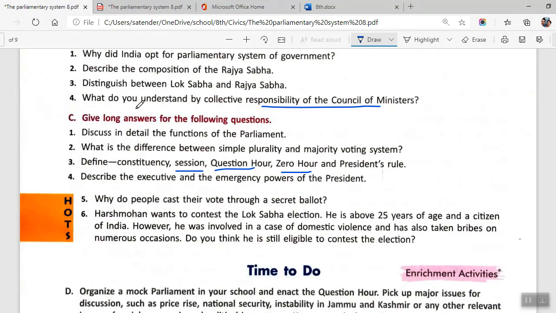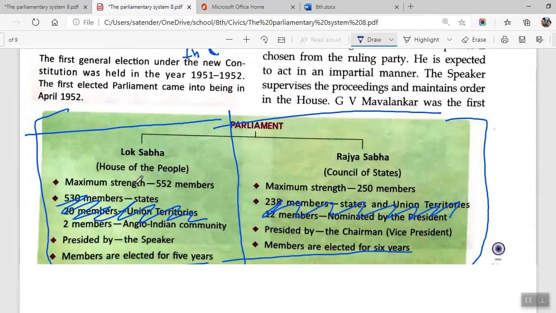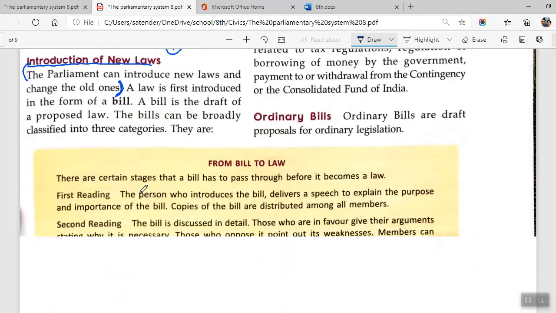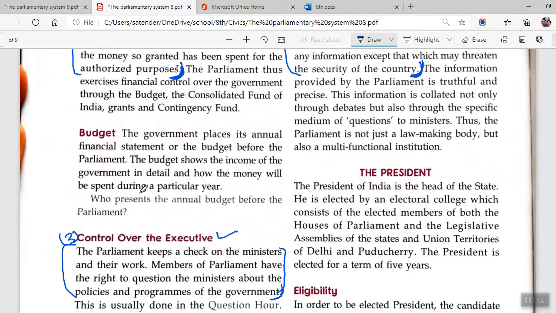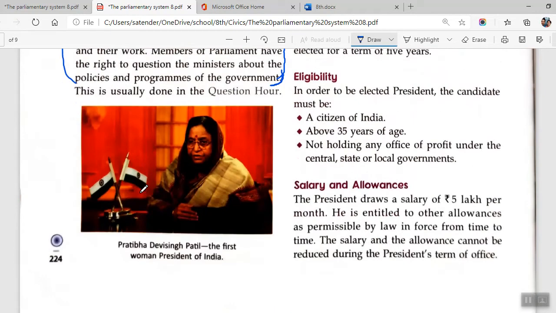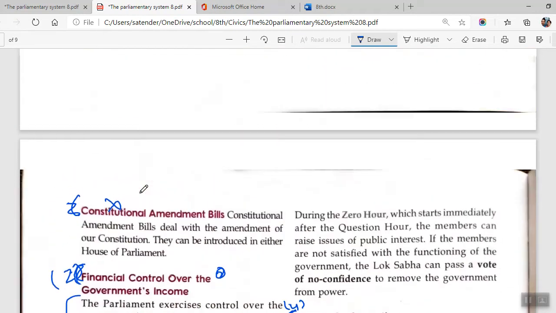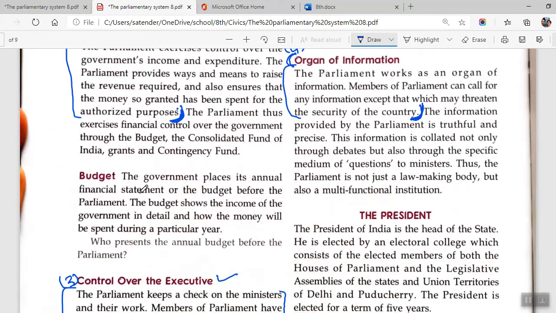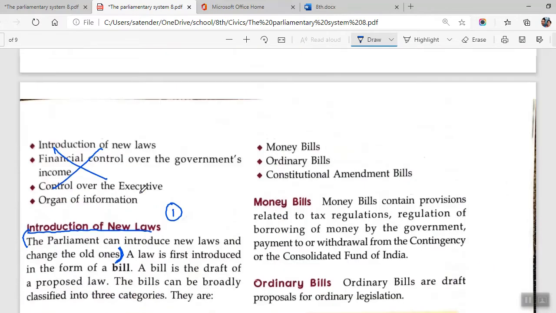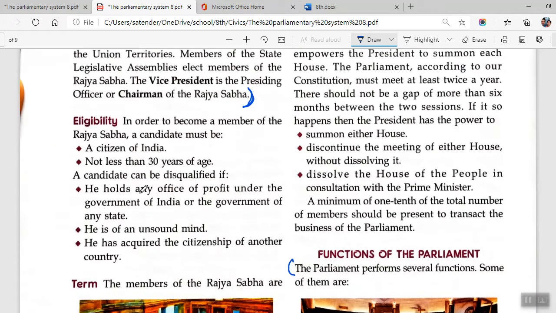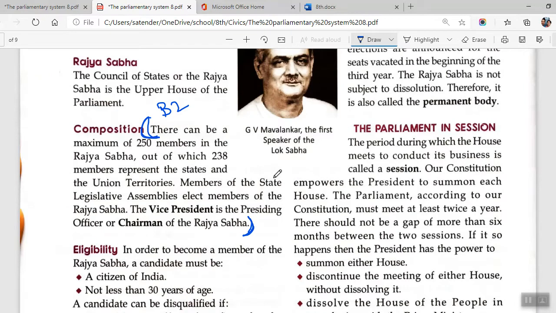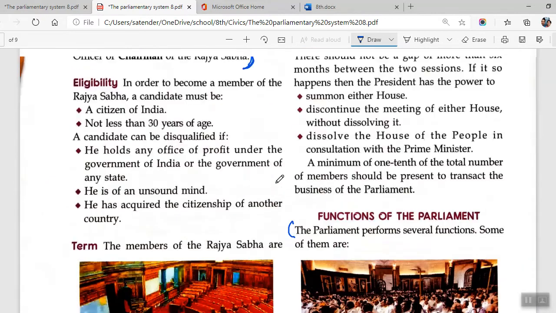Second is session. For session, we will be coming to parliament in session. This is on page number 222.